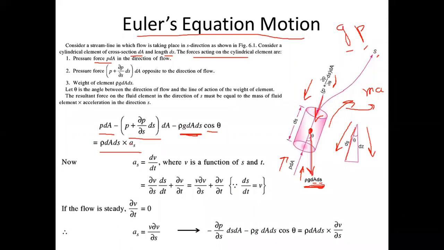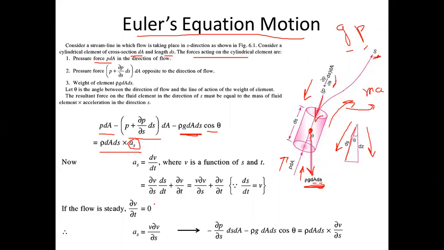Now see this as acceleration. If you remember the concepts of unit 2, fluid kinematics, acceleration can be written as dv by dt, the total derivative of velocity with respect to time. But velocity could be in many directions, in the u direction, v direction, x direction. Similarly, in this case we are taking the direction to be s.